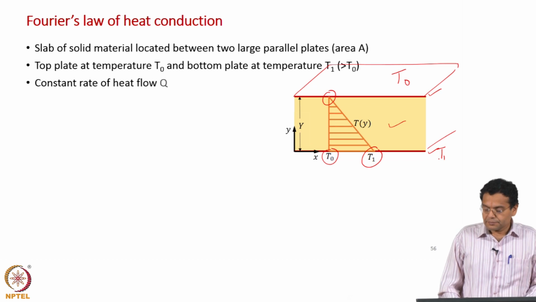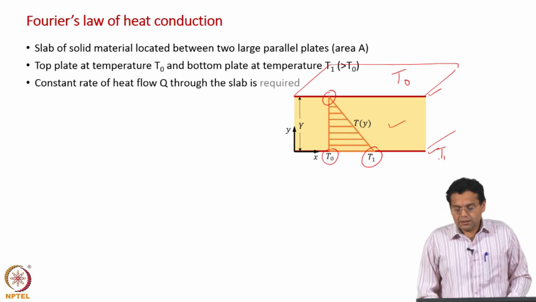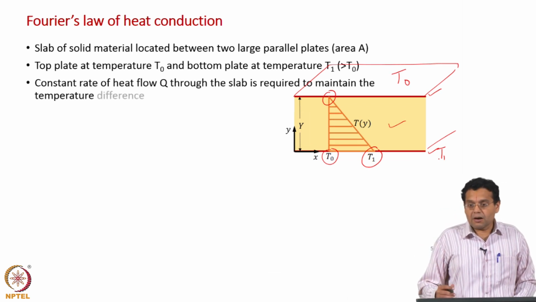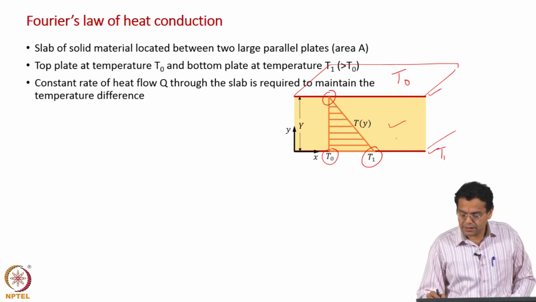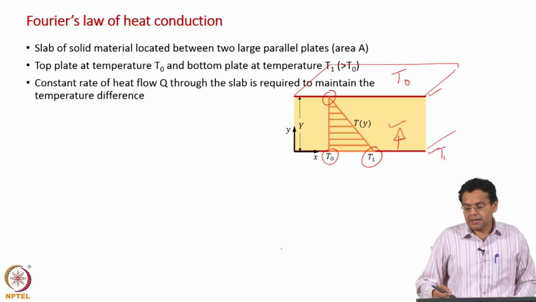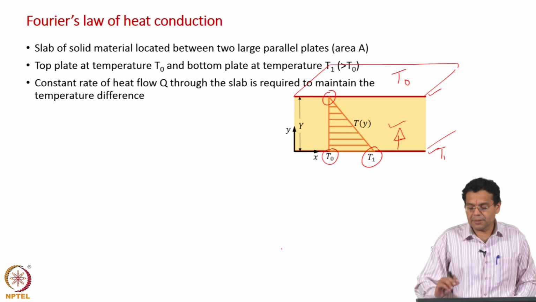Now, a constant rate of heat flow is required to maintain the temperature difference. A constant rate of heat flow is required from the region of higher temperature to the region of low temperature, so that this temperature difference is maintained.